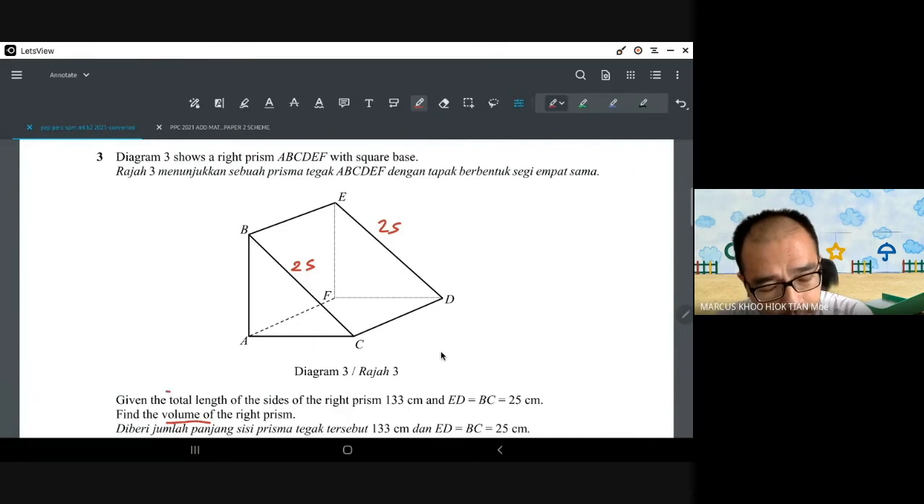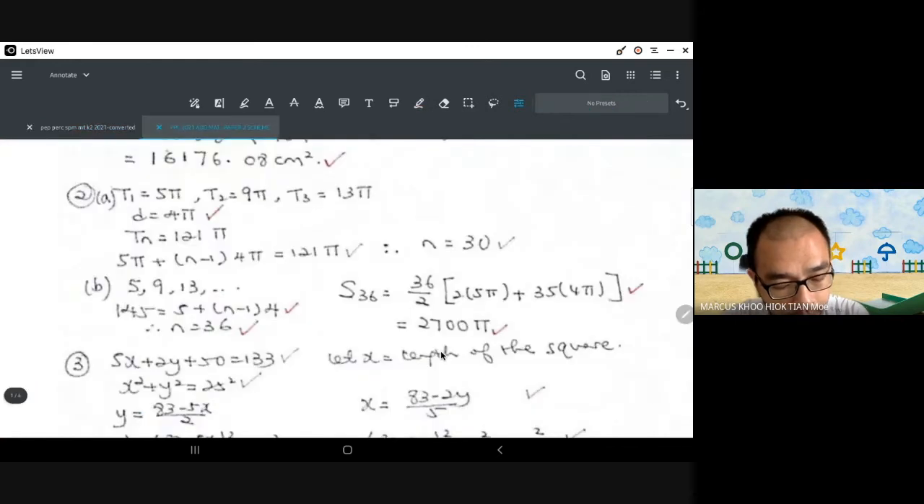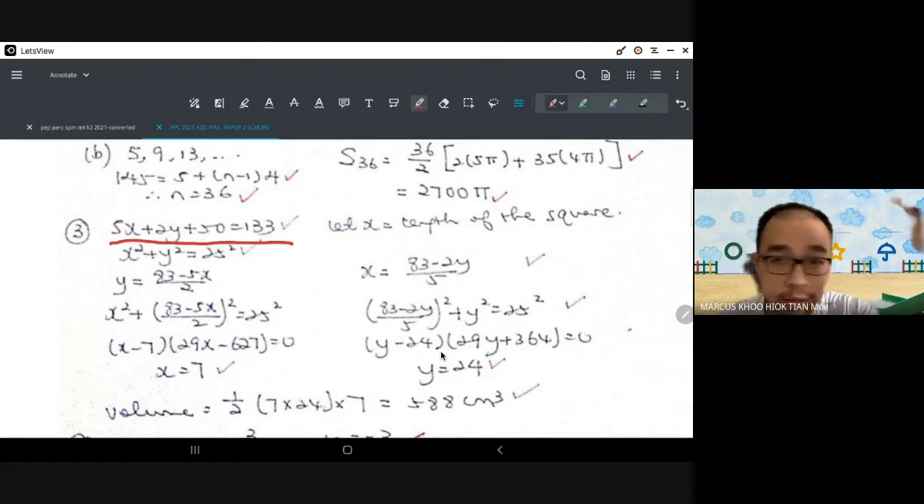So the first equation is this. The total length for the sides is 133 cm. Total length. But the problem is, they only give you the 25. So what do you do? You assign x and y. Or here x and here y, that's also fine, no problem. But what you will get is the first equation, which is 5x plus 2y plus 25 plus 25, because of the two slanted ones, is 133.